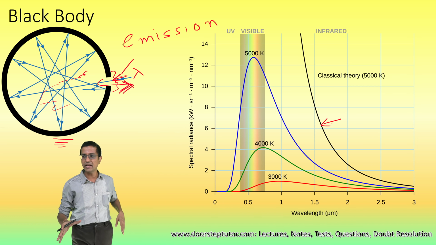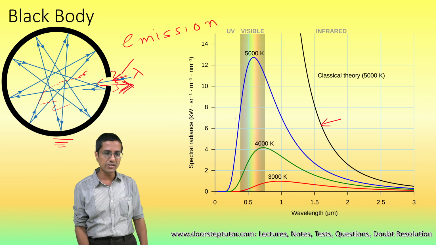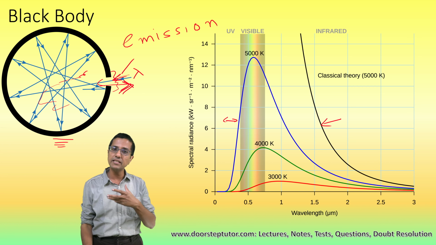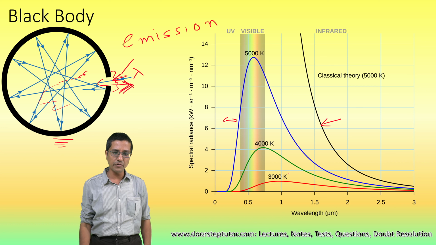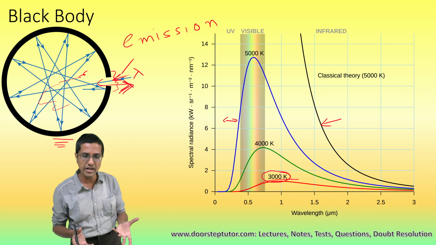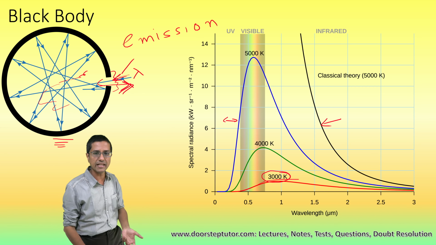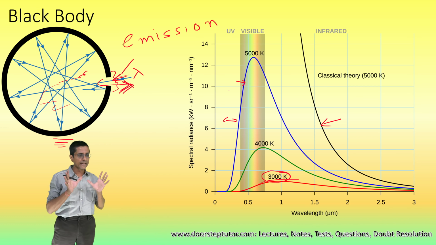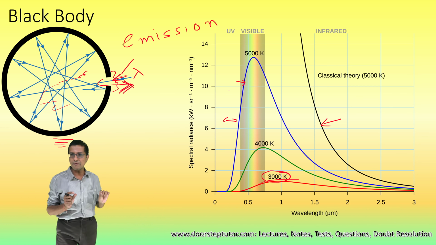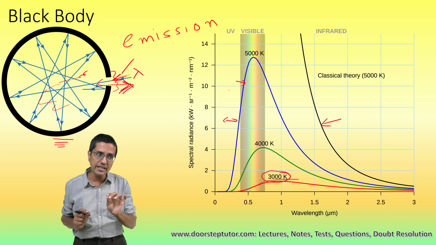And this is what is shown here. The diagrams that we are all seeing are known as Planck's law. These graphs are nothing but the characteristic curve of black body radiation: at this temperature, this is the radiation profile. If the temperature were 4000 Kelvin, then the green line, and for 5000 Kelvin, this particular blue line. So this is the characteristic black body radiation. Now we have understood that black body radiation has a specific significance.